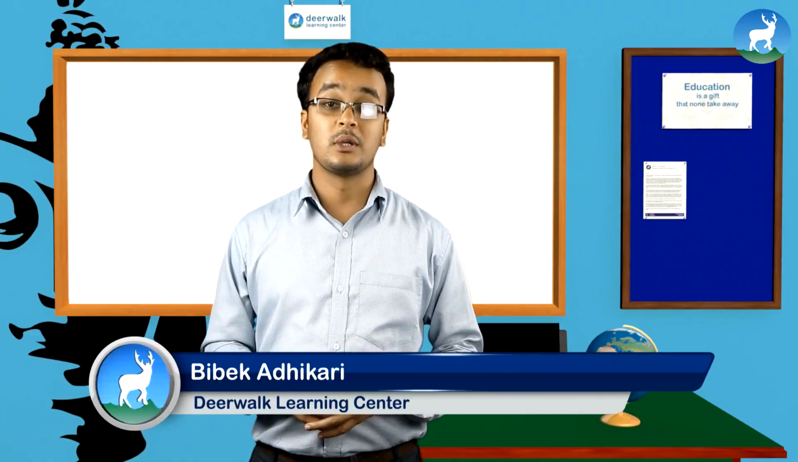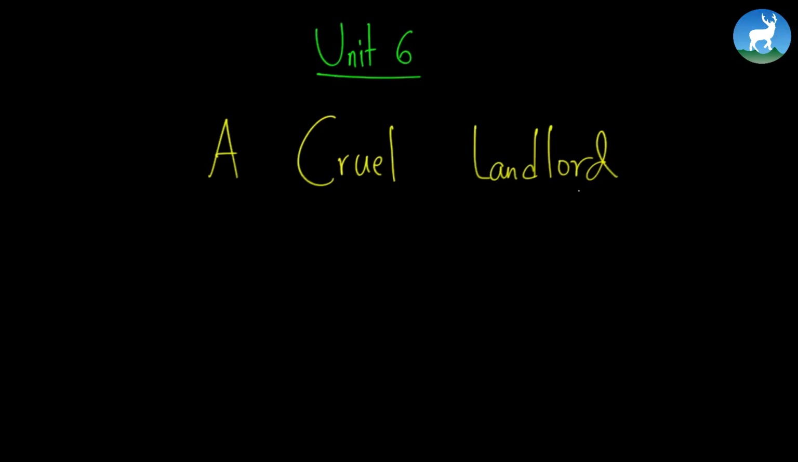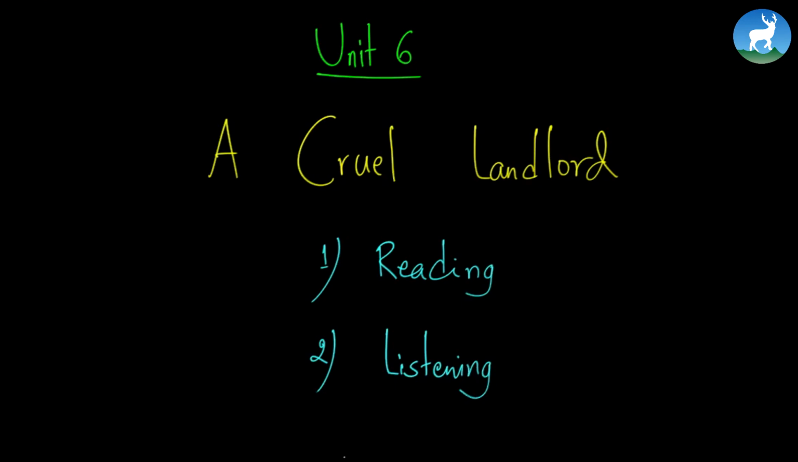In today's class, we are going to solve the reading and listening portion of Unit 6, that is, A Cruel Landlord. So, let's begin. Right now, we are going to start studying Unit 6, and the title of the unit is A Cruel Landlord. Under this section, we shall be doing basically two things. The first thing is reading about the cruel landlord, followed by text, so reading comprehension and listening exercises. Once again, reading comprehension and listening exercises. So we are going to do these two different things.